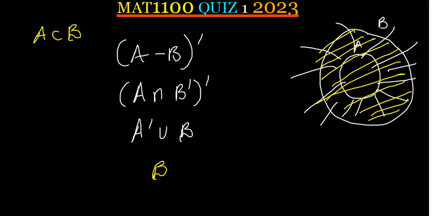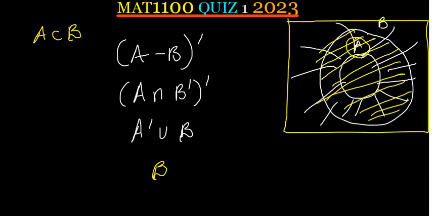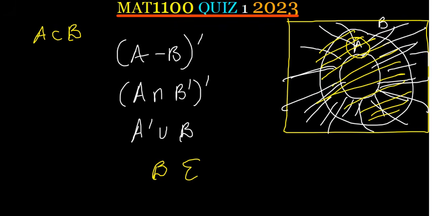Now, I'm saying it is going to give us B because they've not told us about the universal set. Meaning that if anything is outside A, then it's going to be in B. Otherwise, if we are given the universal set, the final answer would have been the universal set, because A complement would have given us up to those ends. But since we don't have the universal set in this problem, we take the bigger set, which is B, to be the biggest set which we have. We don't have anything outside B because we don't know the universal set.